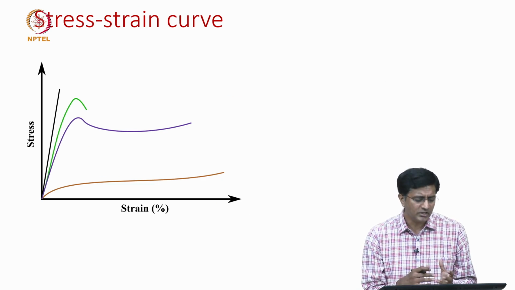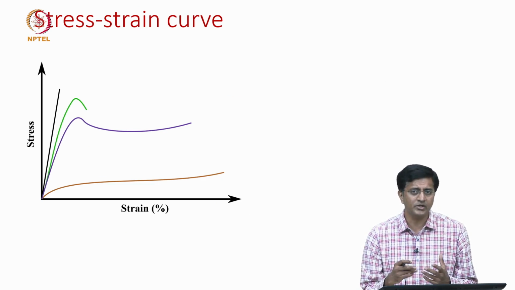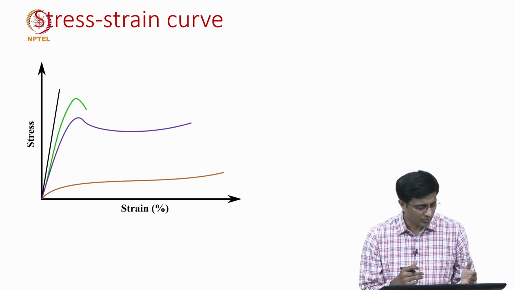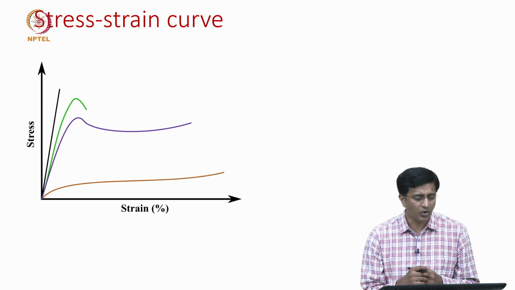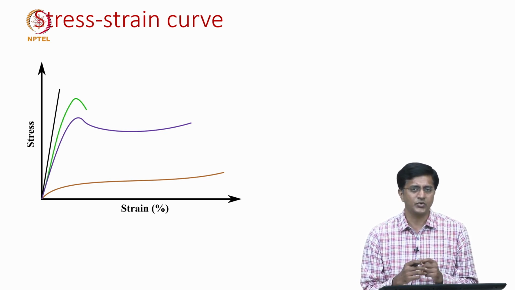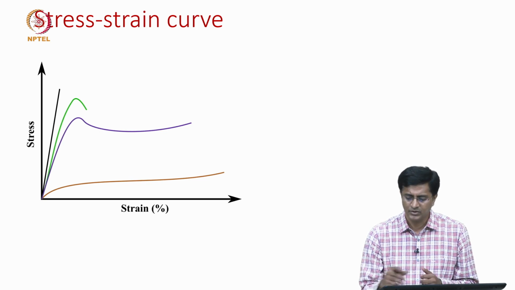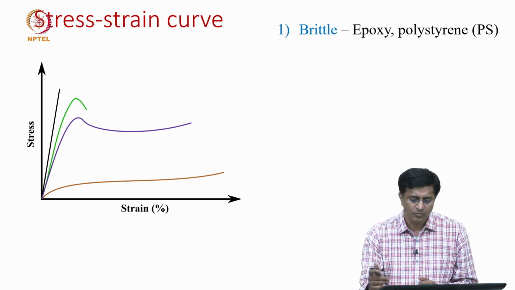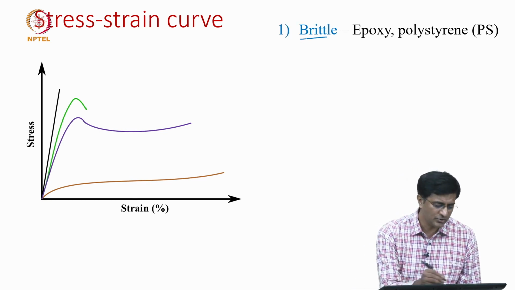Now, we will see how the stress strain behavior changes for different polymers. In this stress strain plot, we see that there are 4 different curves, and each of them signifies a different mechanical response or behavior. We will start with brittle behavior, which is shown here.